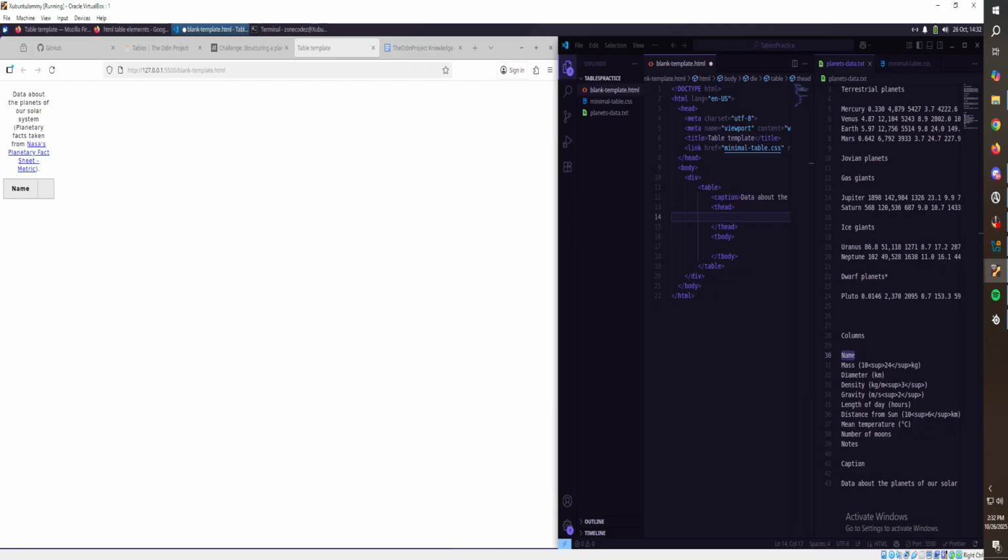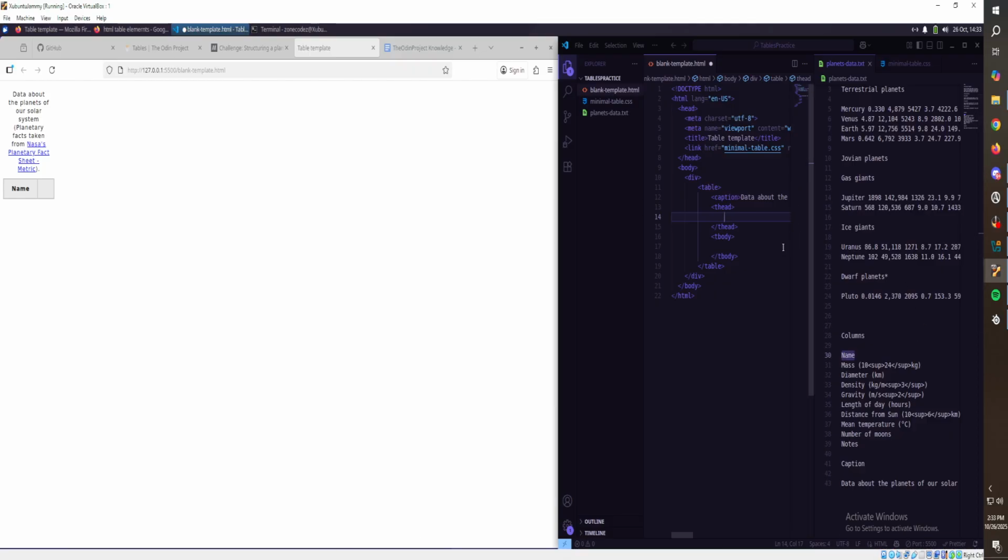TD defines a table data cell. These cells contain actual data. TH defines a table header cell. These are defined inside a TR. So table row, table foot, table body.